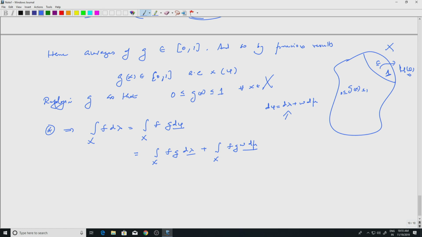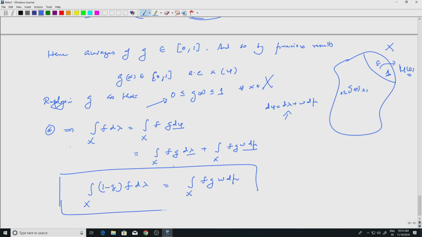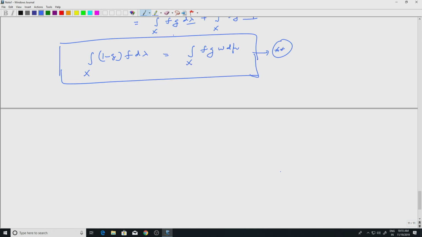Now, there are lambda integrals on the left hand side and the right hand side, so bring them together, and recall that g is between 0 and 1. I will get the integral over X of (1 minus g) f d lambda equal to the integral over X of f g w d mu. This is another identity which we will use again and again. Let us call that star 2 stars.